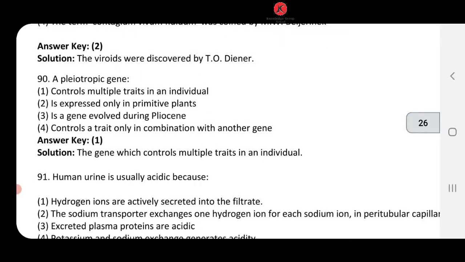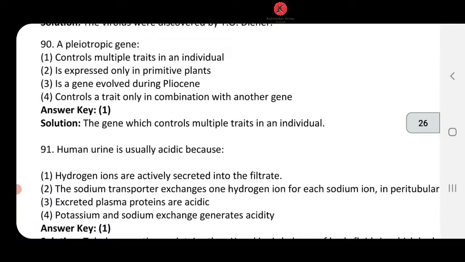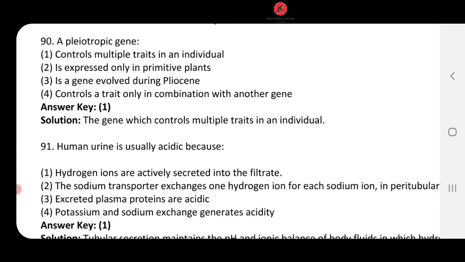Let's look at question number 90. प्लियोट्रॉफिक जीन. अब आप मुझे बताओ प्लियोट्रॉफिक जीन मतलब क्या है? Single gene which controls many characters. Character को ही trait बोला जाता है. Okay, so let's look at the options. Controls multiple traits in an individual. Yes, multiple traits, multiple characters in an individual.